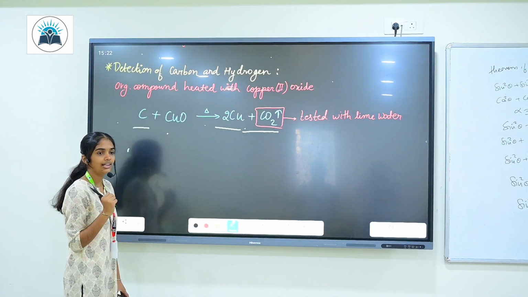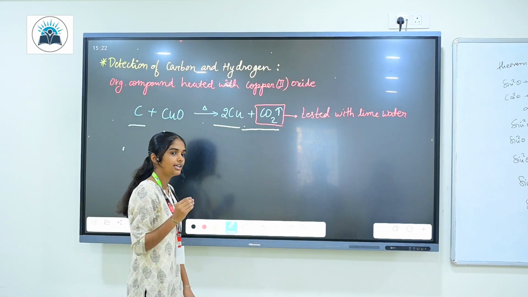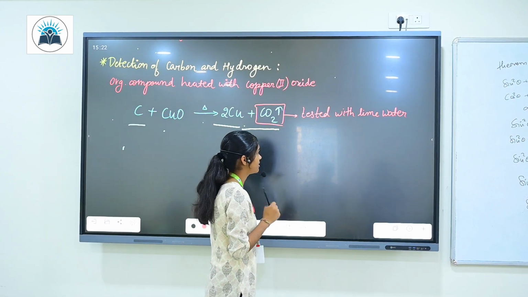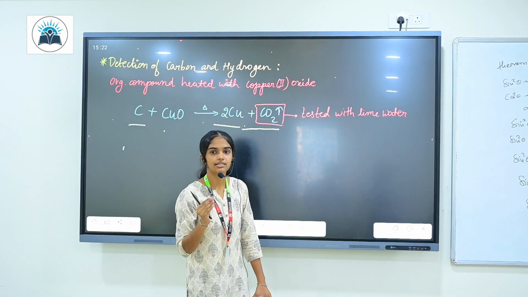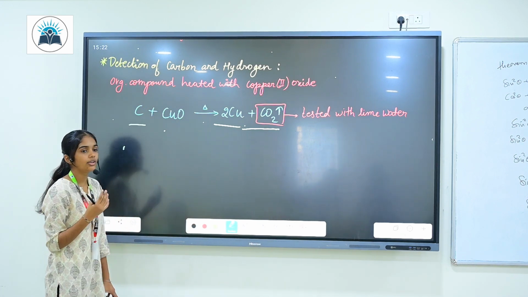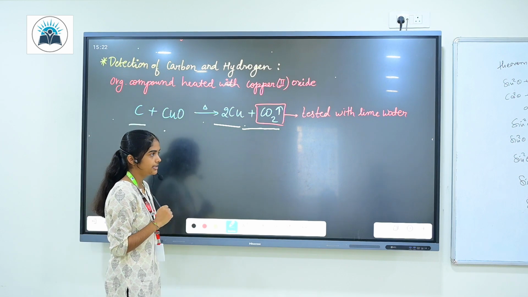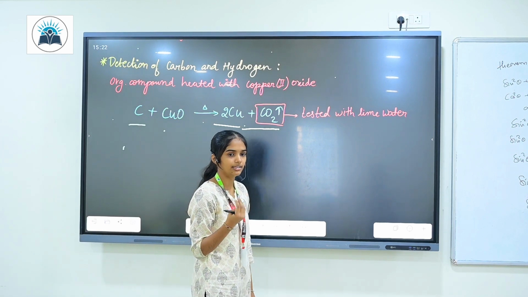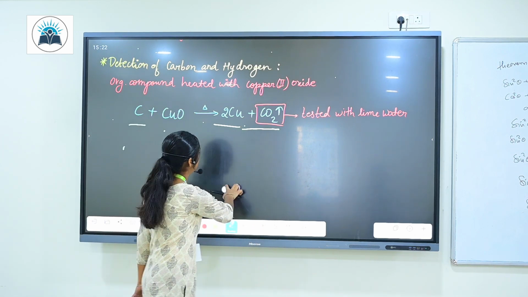So let's test with lime water. Lime water's formula is Ca(OH)2, that's calcium hydroxide. When we pass the CO2 gas into the calcium hydroxide, it turns milky and develops turbidity. Turbidity means a cloudiness will be produced.